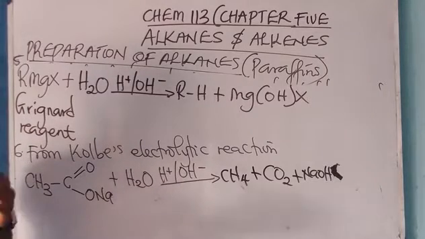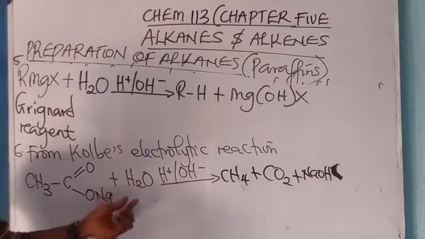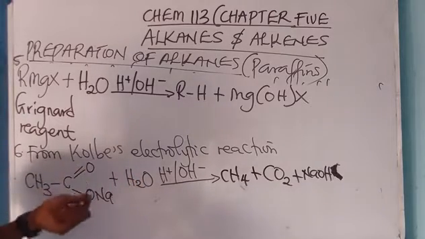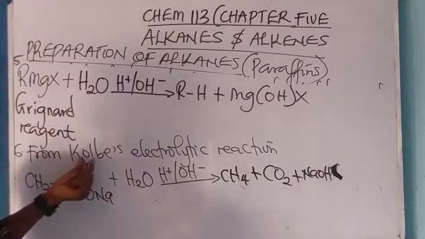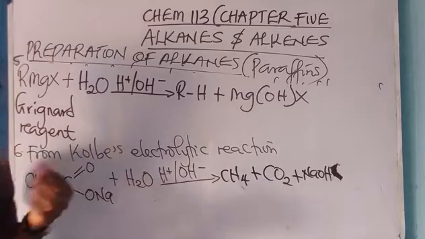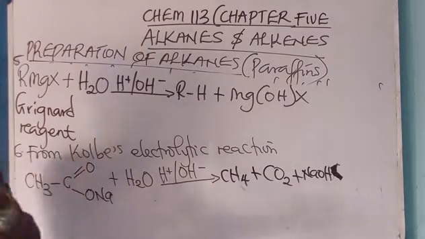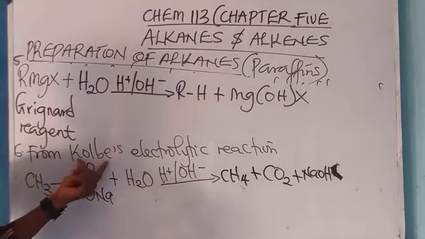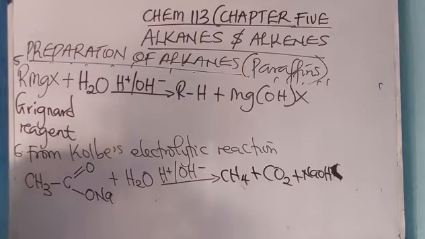So the reaction of a salt of carboxylic acid with water is called which of these? They'll give you Kolbe reaction, Kolbe's reaction, Wurtz reaction, Wheaton reaction. Please, it's Kolbe reaction. Wheaton reaction is for alkene.